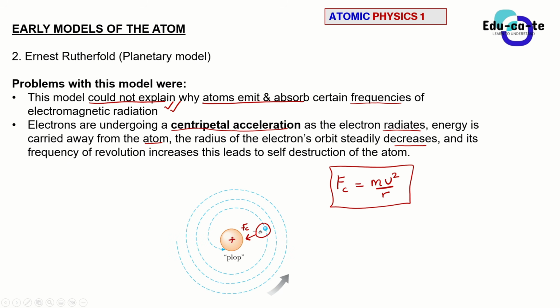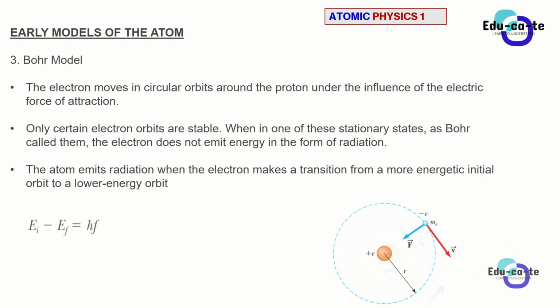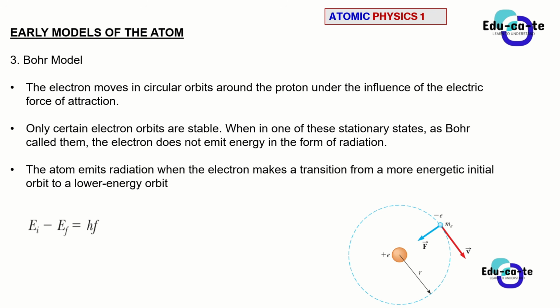And when it is attracted by the nucleus, it means that the electron would eventually fall into the nucleus. So Niels Bohr's model was to fix that. Okay, so he fixed this stability issue.